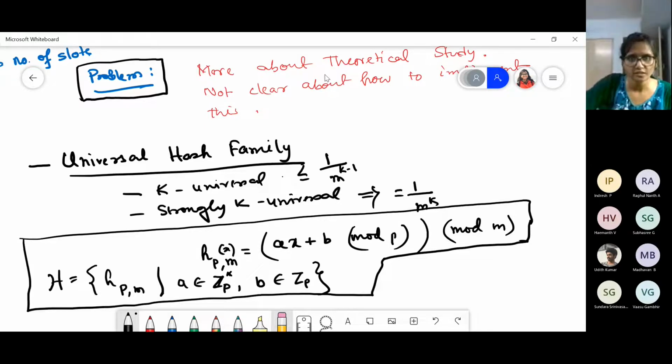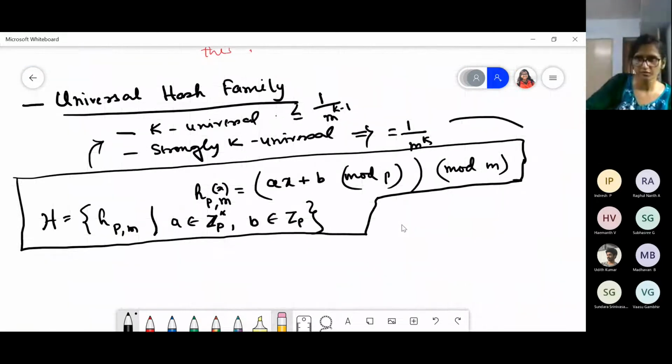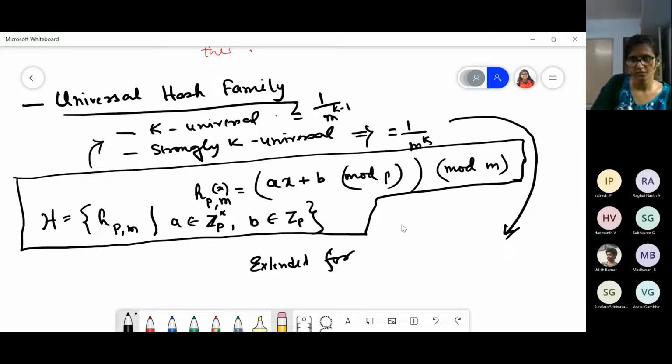In case of strongly K universal family, you are going to have only one. So mod M will not be there, only mod P will be there, and that will give you the strongly K universal hash family. So the strongly K universal hash family can be extended, for P to the power K minus 1, that is 0 to P to the power K minus 1 number of elements.